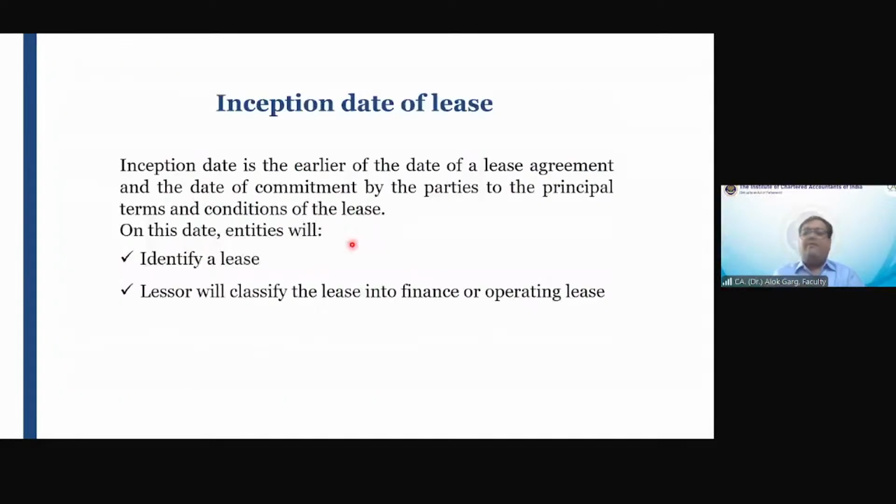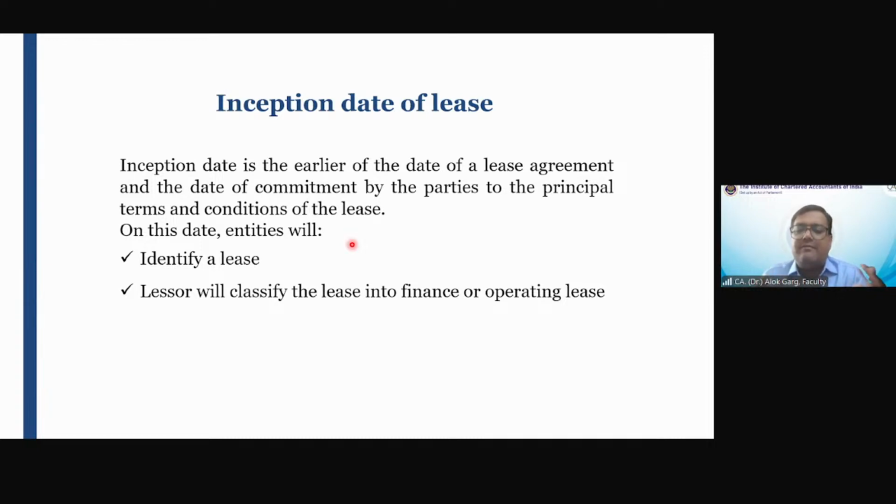Okay, friends, now I'm moving to the next concept: inception of the lease and commencement of the lease. Have you heard about these terms in IFRS 16? Inception date of the lease and commencement date of the lease. Friends, what is the difference between the inception date of the lease and the commencement date of the lease, and what is the meaning of each?